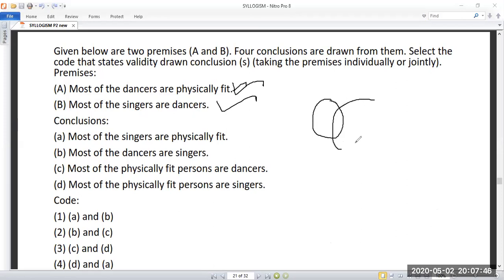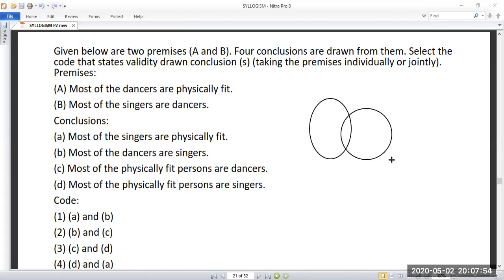So most of the dancers are physically fit. Instead of this, I'll draw using the tool itself. Okay, this is how we have drawn. And one more thing, most of the singers are dancers. We have to label, then only we can know which is which. So this is D, and this is physically fit, PF. I'll put it like PF. And most of the singers are dancers, so singers should be connecting with this.